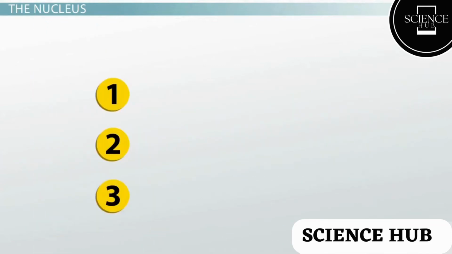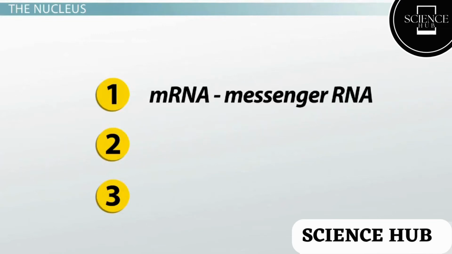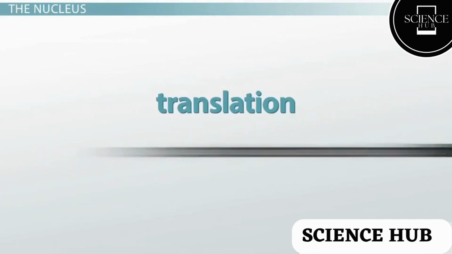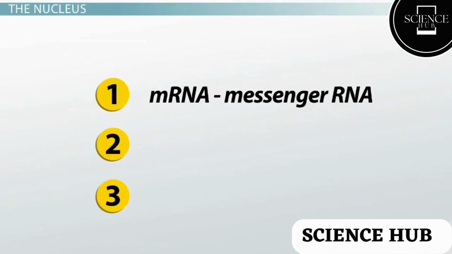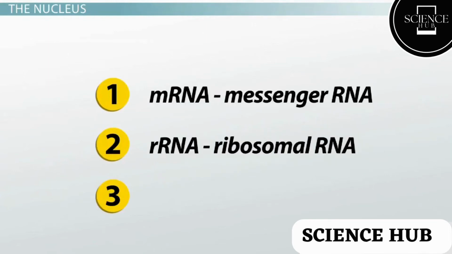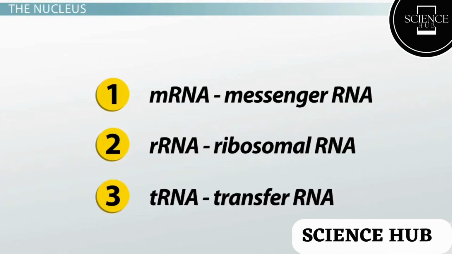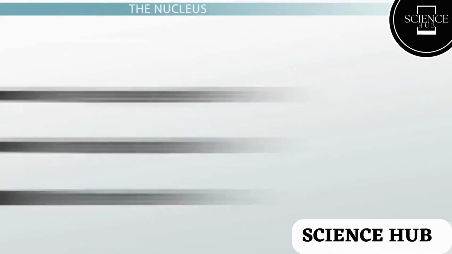There are three types of RNA that are formed in the nucleus. mRNA, or messenger RNA, is a code that can be read by the cytoplasmic structure called the ribosome during translation. Translation is a process that creates proteins from mRNA. A ribosome, which we will discuss in future lessons, is made up of proteins and a second type of RNA, rRNA, or ribosomal RNA. tRNA, or transfer RNA, is also used during the process of translation. All three of these RNA types, mRNA, rRNA, and tRNA, are created by the process of transcription within the nucleus.